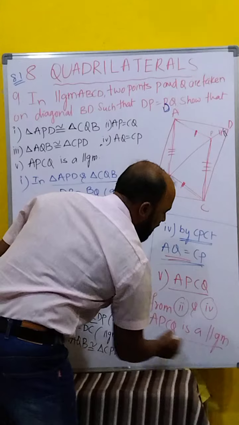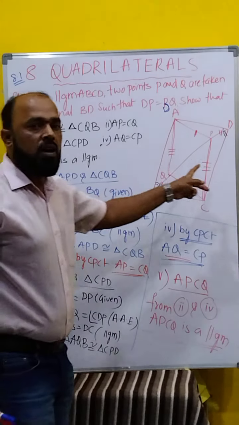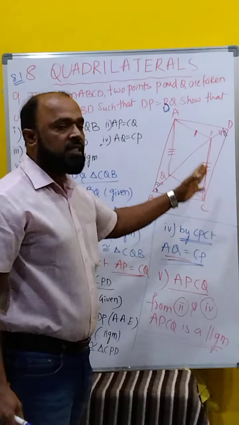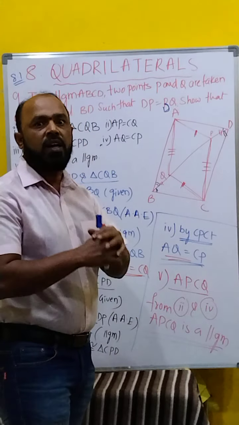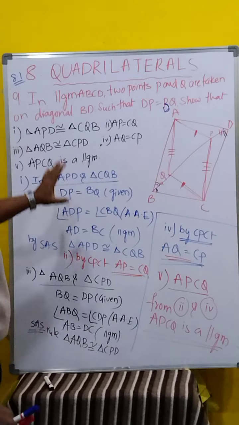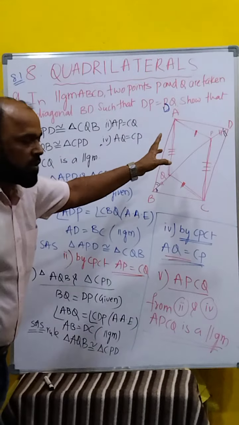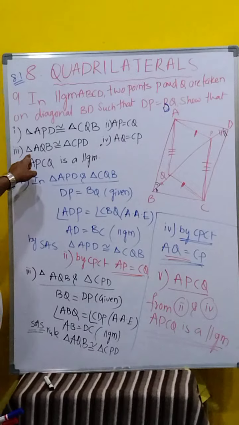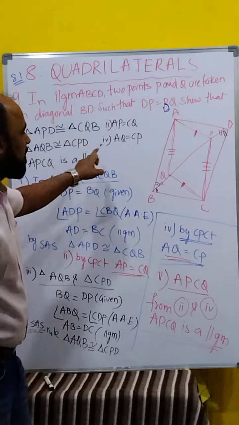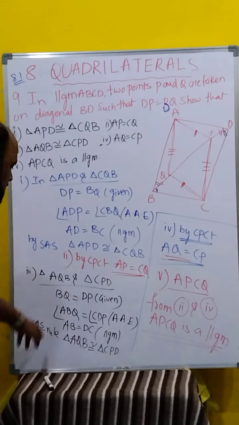parallelogram. Clear, children? But what reason do we have to write here? In a quadrilateral, if a pair of opposite sides are equal, then it is a parallelogram. I hope everyone is understanding. It's a very simple thing. First one, triangle APD congruent to CQB, by CPCT, AP is equal to CQ. That is working as by SAS rule. Third one, triangle AQB is congruent to CPD, also by CPCT, AQ is equal to CP. Same rule, that is SAS rule.